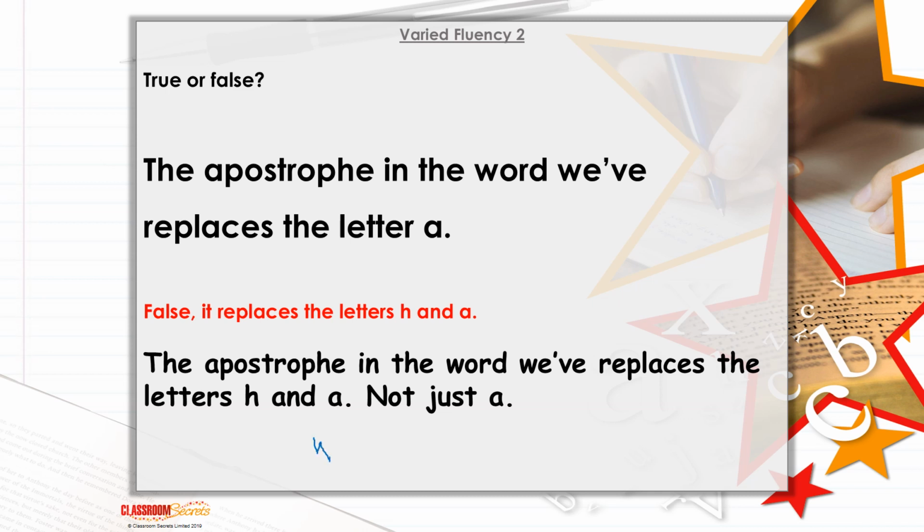We would be doing we have. We have been off school for quite some time, or we've been off school for quite some time. So it doesn't just replace the A, it replaces the H as well. It replaces two letters. So it doesn't just replace one, it can replace two or more sometimes.